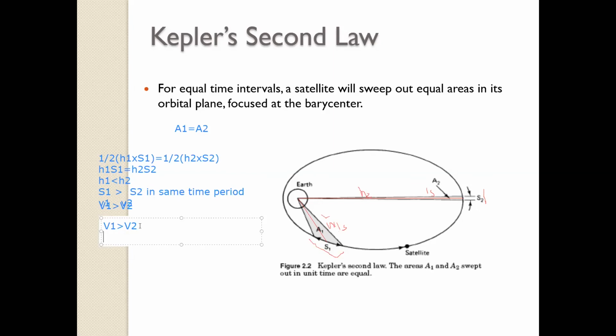What inference do we carry out? We carry out that the speed of a satellite is faster at the perigee and it is lower at the apogee. One more inference that we carry out is at perigee, at a low altitude, the gravitational pull of the earth is larger. So to balance that, the satellite has to move at a higher velocity to compensate, as compared to apogee, which is at a larger altitude.